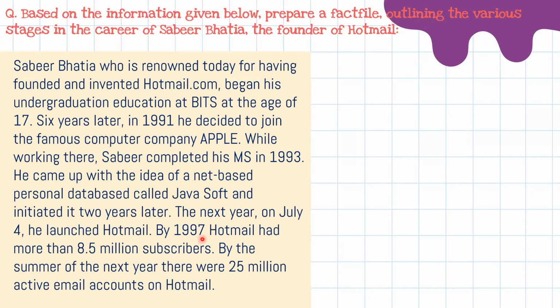By 1997, Hotmail had more than 8.5 million subscribers. By the summer of the next year, there were 25 million active email accounts on Hotmail. So, if you read this passage, what idea do we get? That this passage is all about the career of Sabir Bhatia. Even in your question it is written: the various stages in the career of Sabir Bhatia. So you can give the title the career of Sabir Bhatia, or you can create your own title.